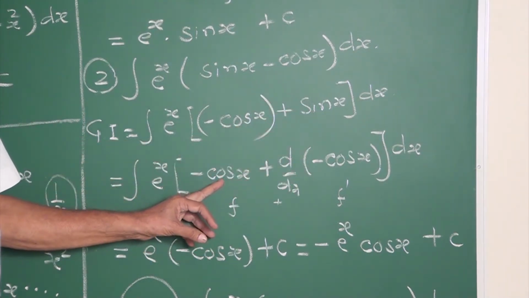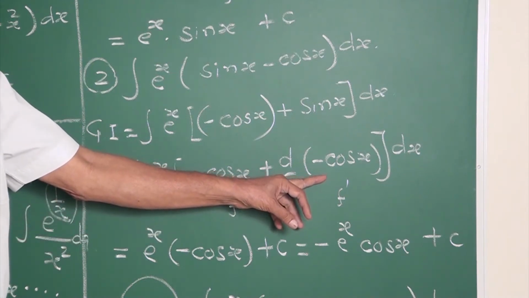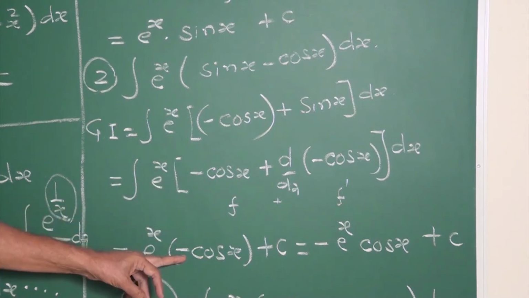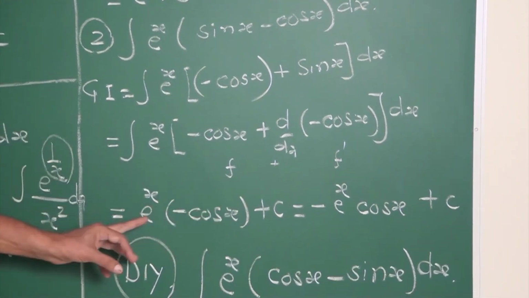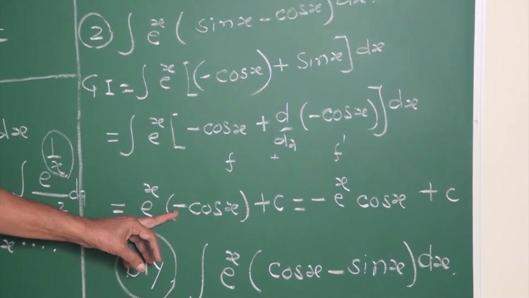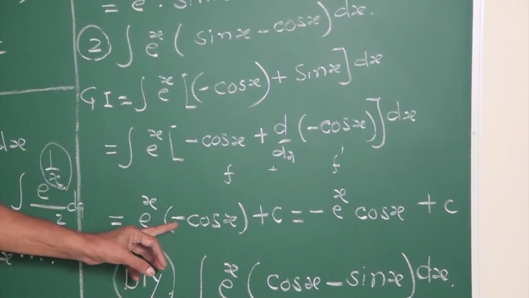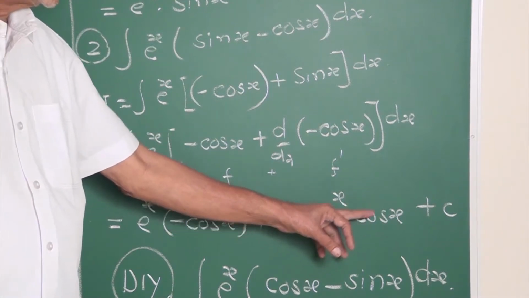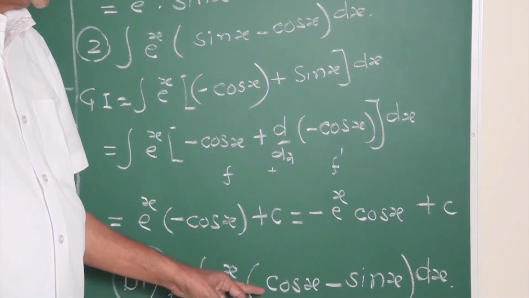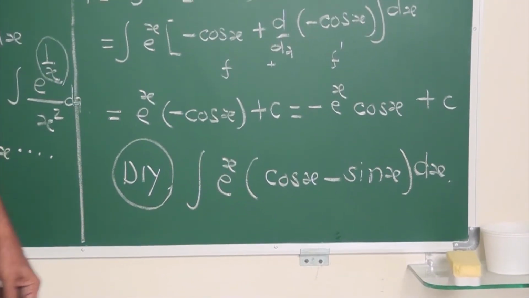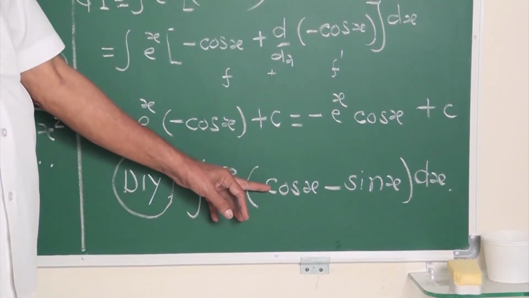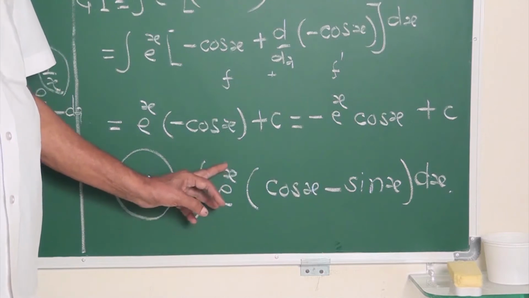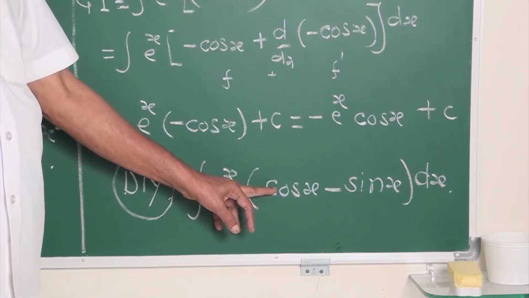So if it is f, then it is f dash. So it is e to the power x into minus cos x plus c. Simplified, it is minus e to the power x cos x plus c. This one is cos x minus sin x. In this case, what is the derivative of cos x? Minus sin x. Then what is this answer? e to the power x into cos x.